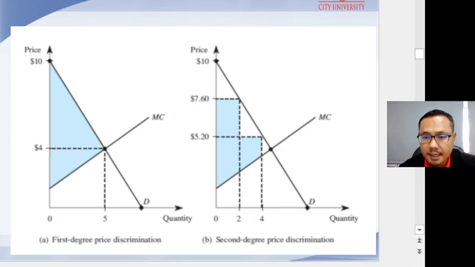that second degree price discrimination yields lower profit for the firm than it would have earned if it were able to perfectly price discriminate. Nonetheless, profits are still higher than they would have been if the firm had used the simple strategy of charging the same price for all units sold.